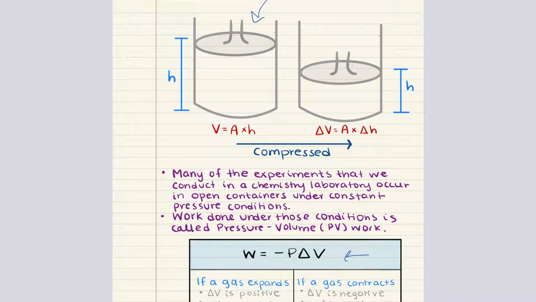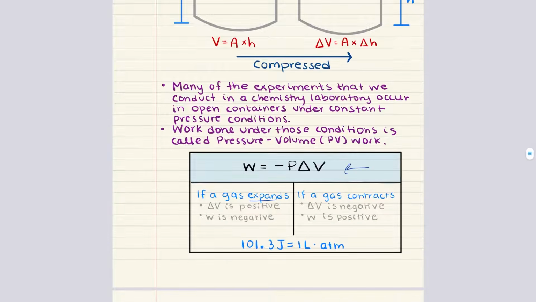When a gas expands, delta V is going to be positive and work is negative, meaning that the system is doing work on the surroundings. When a gas contracts, delta V is going to be negative and work is going to be positive, meaning the surroundings are doing work on the system.